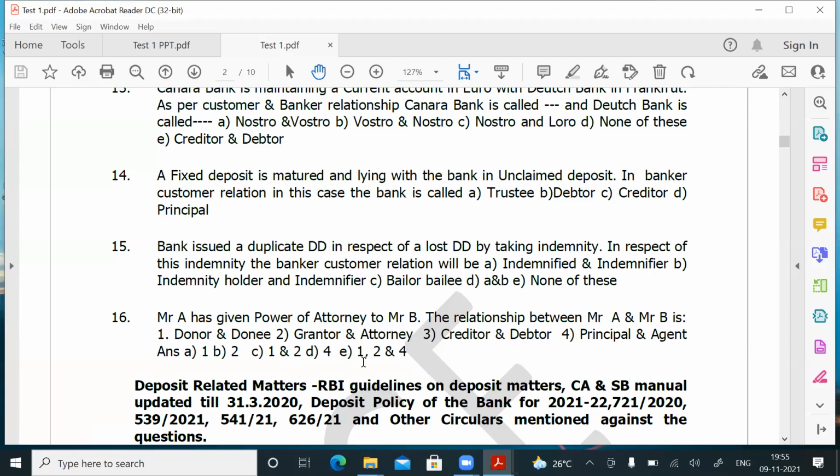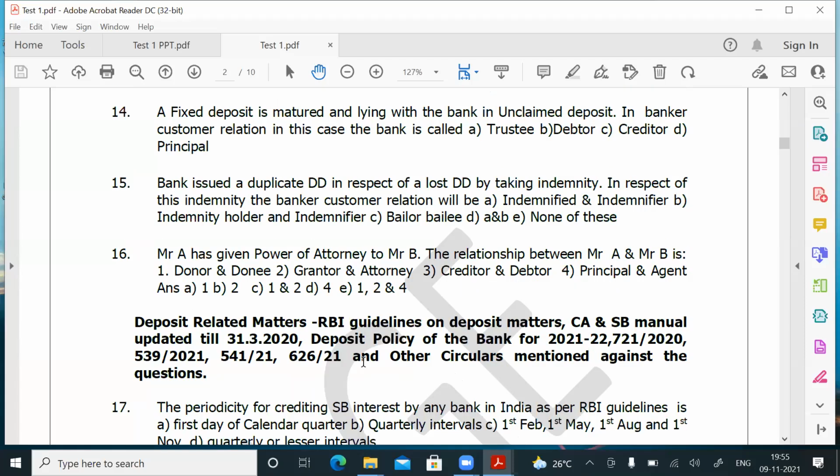Okay. If you are thorough with these slides and this question paper, and if you are knowledgeable and have the logic, you can answer any question. Definitely one or two questions, depending upon the cadre, are expected from this slide and from these 16 questions, friends. Okay, these are all model questions. The basis is like that, so please be thorough with that. Now we are quickly going to the remaining questions: deposit related matters, RBI guidelines of general banking.